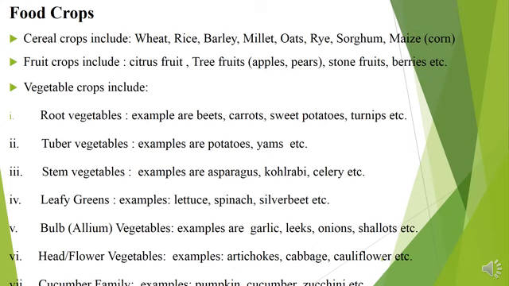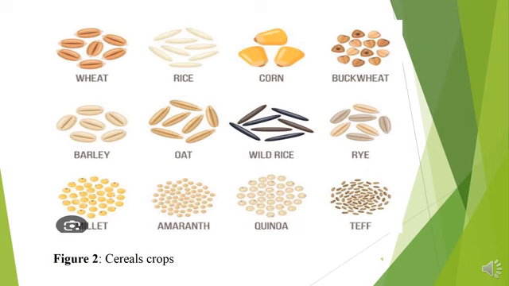Examples include the carrots, the peas, the sweet potatoes, and the celery, and we also have the leafy vegetables, which include lettuce and spinach. We have bulb vegetables, which include garlic and onions, and we have the cucumber family. The cartoon shows different